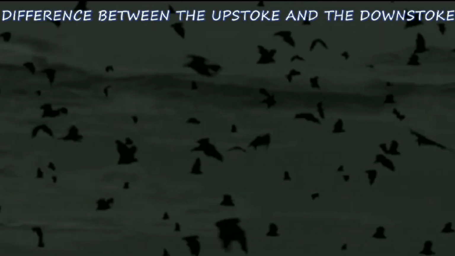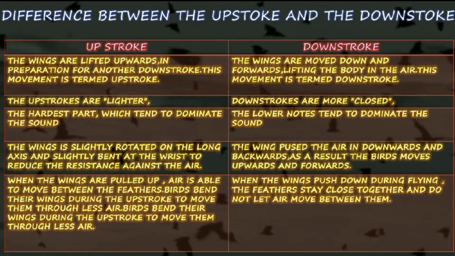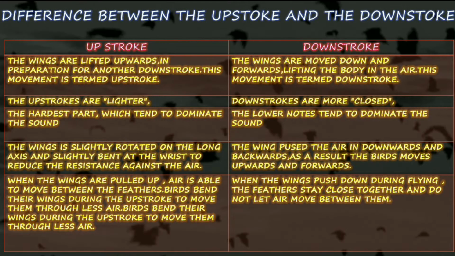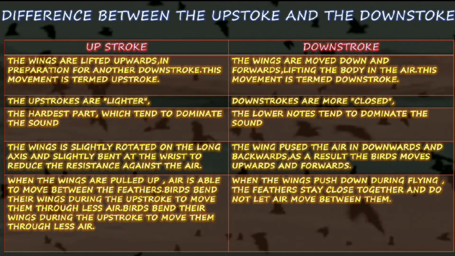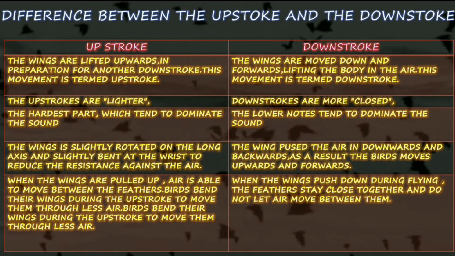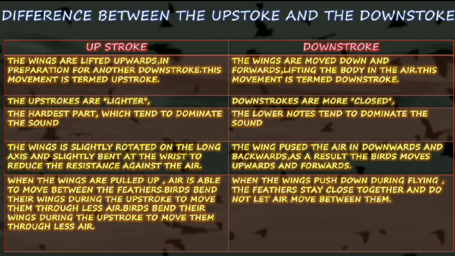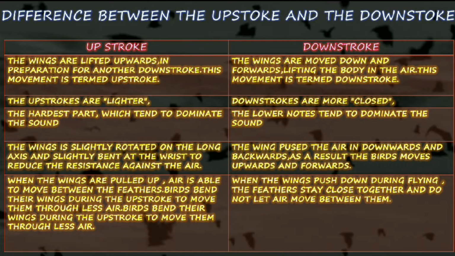Difference between the upstroke and the downstroke. Upstroke: the wings are lifted upwards in preparation for another downstroke. This movement is termed upstroke. Downstroke: the wings are moved down and forward, lifting the body in the air. This movement is termed downstroke.